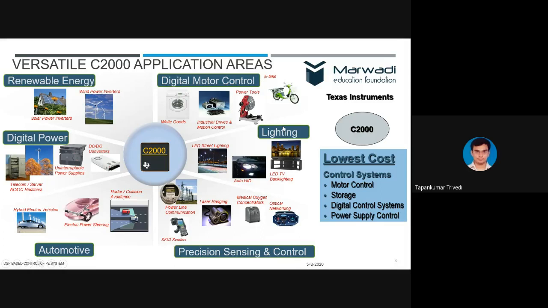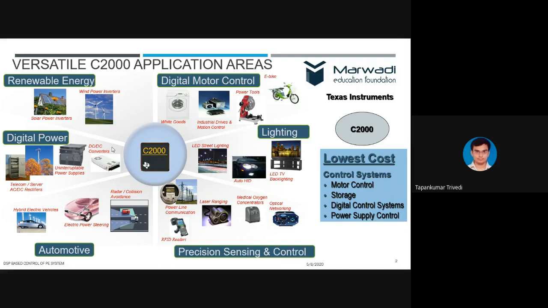In lighting, we go for LED lighting as well as street lighting and other applications. And in automotive, we go for hybrid electric vehicles and electric power steering and other things. In digital power also, for example, we use AC/DC rectifiers for telecom and server applications. There are a few DC/DC converters which require precise control, and uninterruptible power supplies.